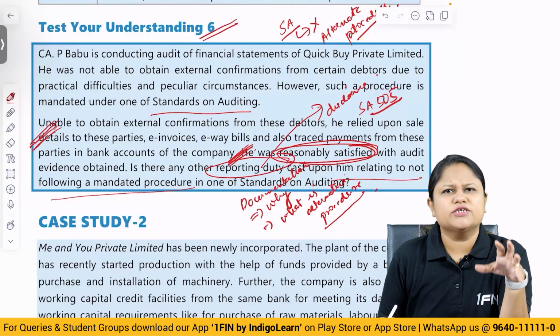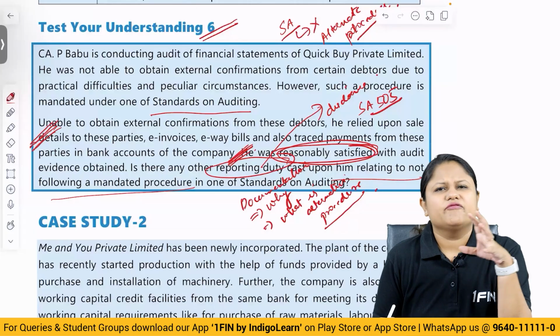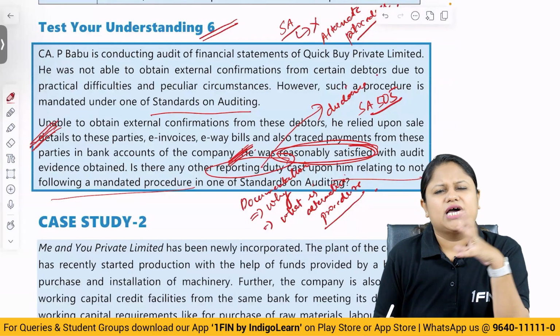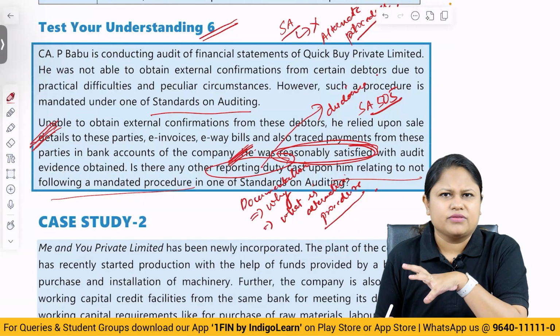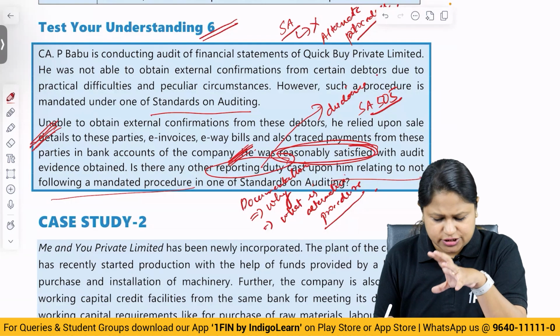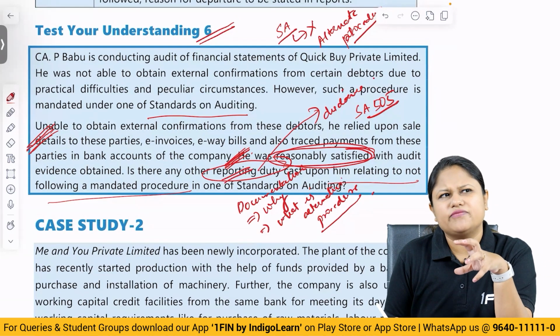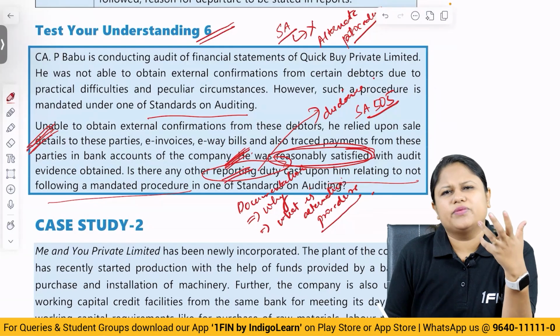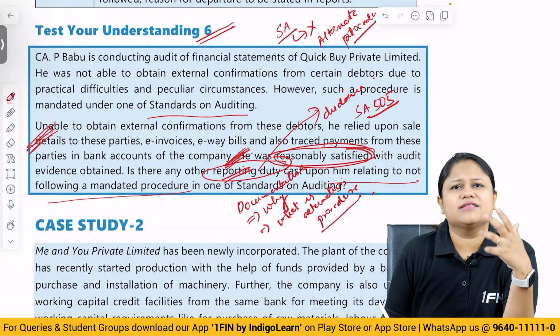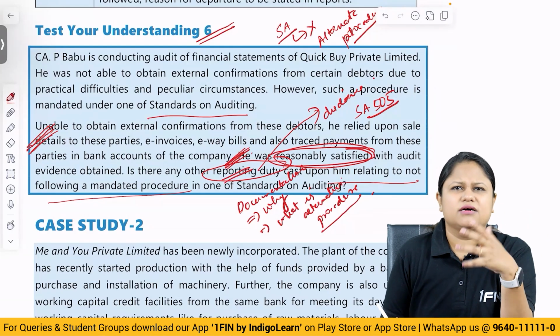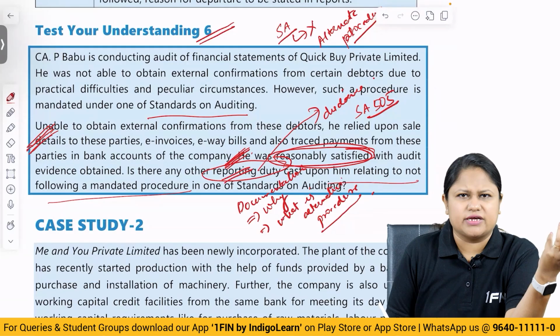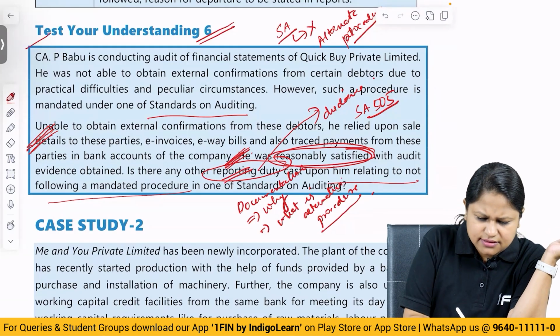In that, we have to mention what procedure we performed, why we are not able to perform a procedure, and what alternative procedure we have applied. So basically it comes as a part of documentation. Here the word used is reporting duty. Reporting duty will come into picture only if it is not able to give the opinion, it is impacting the evidences or it is impacting the reporting. Then you have to mention the nature of deviation or the departure that you have done. That is the answer.